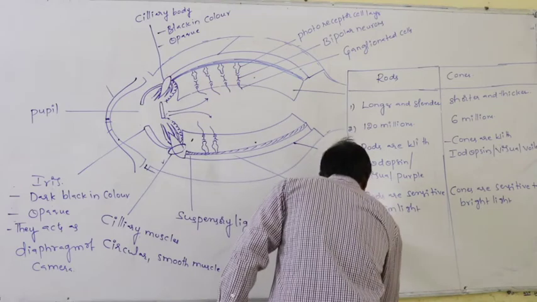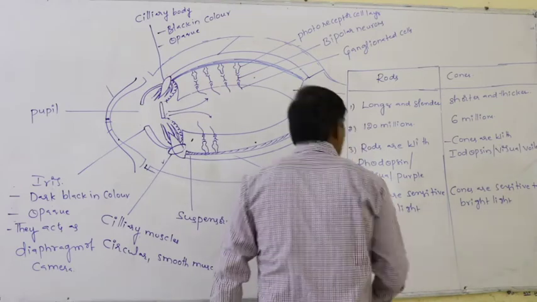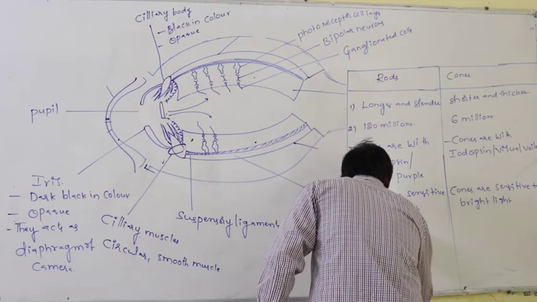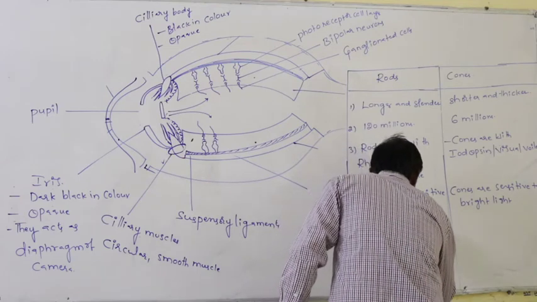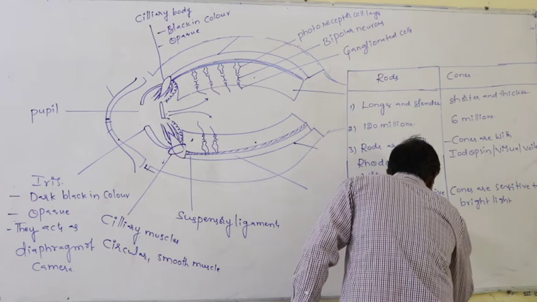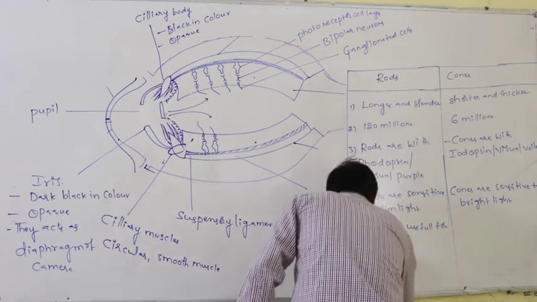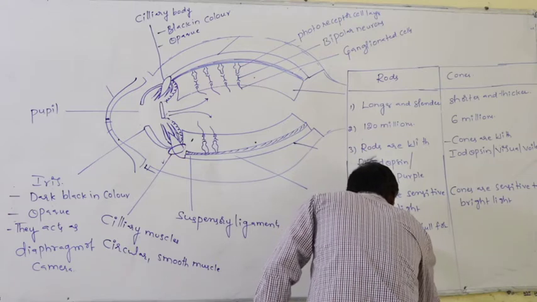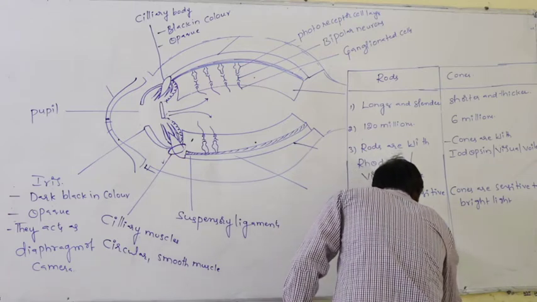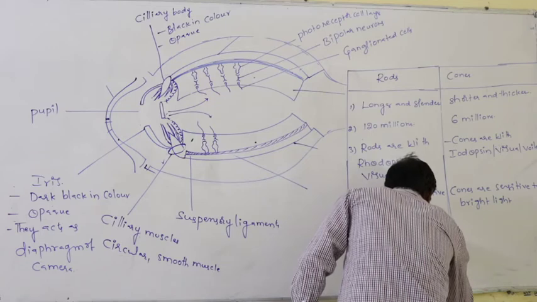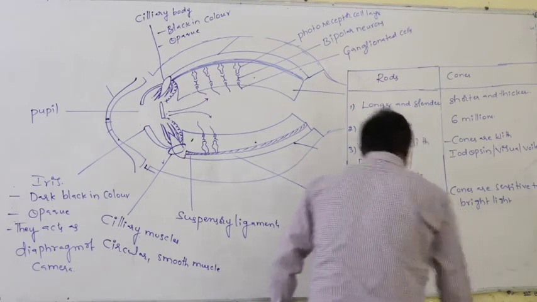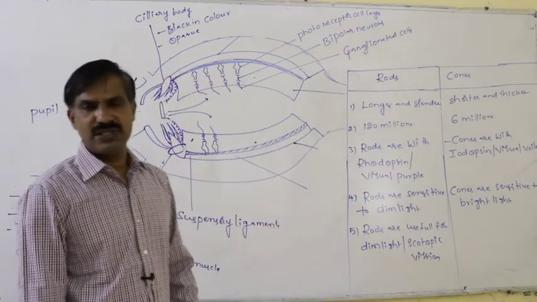So next, rods are useful for dim light, or scotopic vision. Dim light vision is also called scotopic vision.